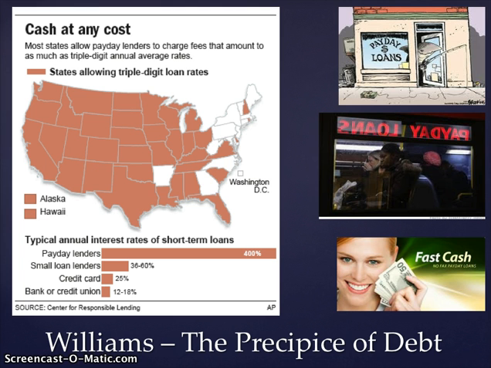The average borrower pays back $793 on a $300 loan. So you can see these fees, the interest rates, and the doubling catches up very quickly to individuals who utilize payday loans, which are essentially garnished from paychecks of individuals. And there's also the potential to not only garnish borrowers' wages, but also potentially press criminal charges for writing hot checks or checks that cannot be cashed in order to cover the interest rate.